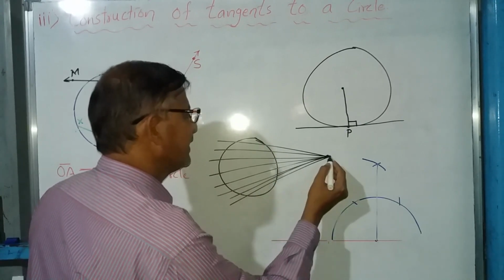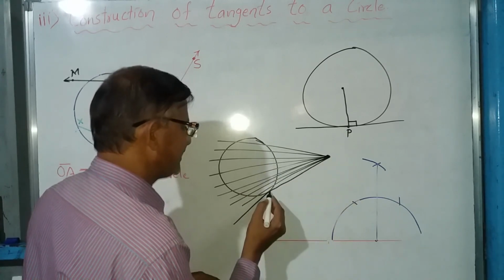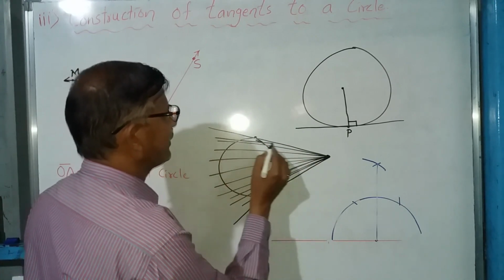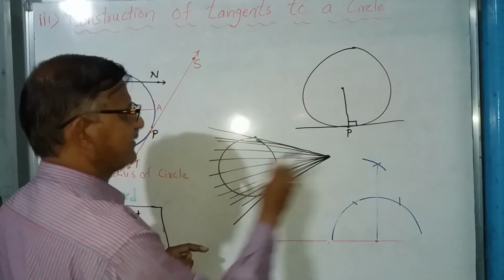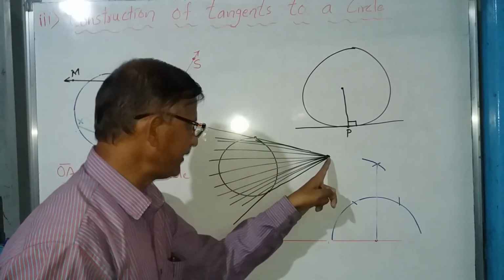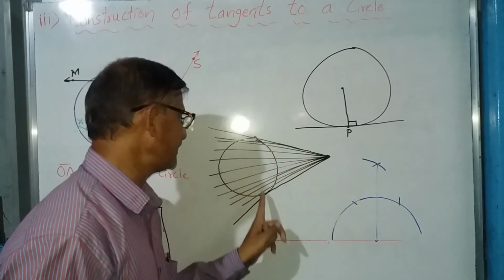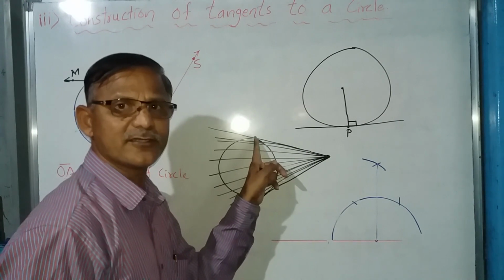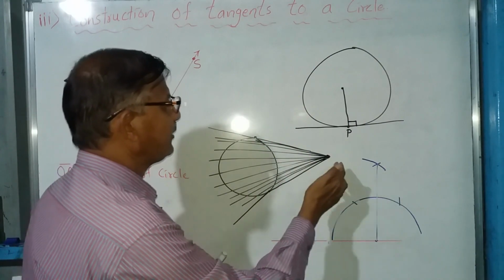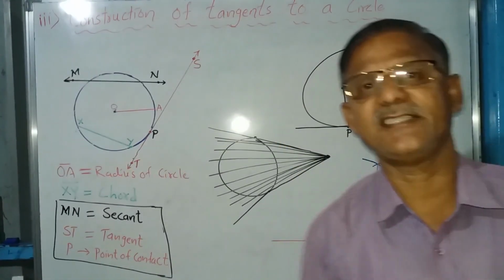In all these lines, we will get two lines, this one line and the same way the other one, which will just touch the circle at a point. Remaining all lines are cutting the circle. They are the secants. But from this point we can draw two special lines which are just touching the circle at a point. So from an external point, how many tangents can we draw to the circle? Two tangents to the circle.